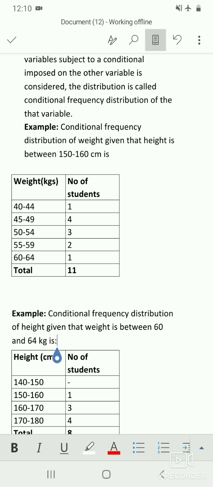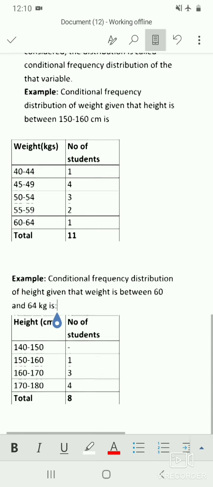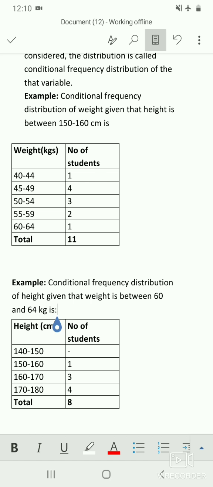So you require such type of analysis whenever you are interested to know a particular set of data. For example, you have the data already about the height and weights of students, but now there's an NCC selection going on. There is a criteria that the student's height must be 150 to 160 centimeters, for example. So in such cases we use this conditional frequency distribution for the given frequency distribution table. So another example is conditional frequency distribution of height, given that the weight is between 60 to 64 kg.